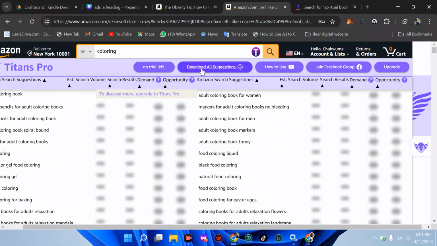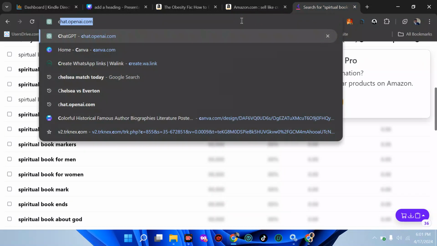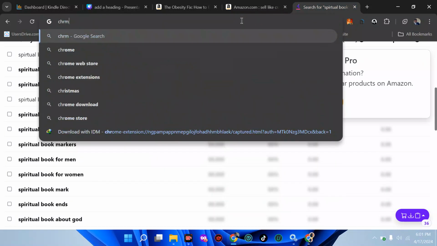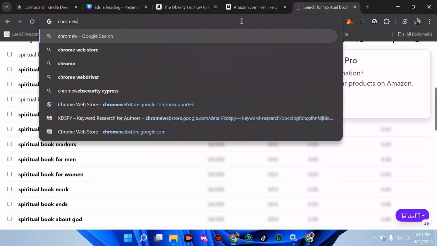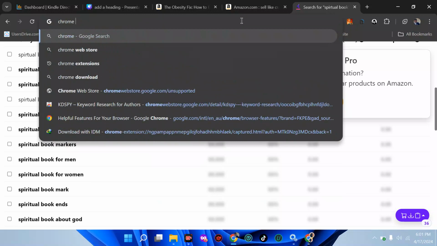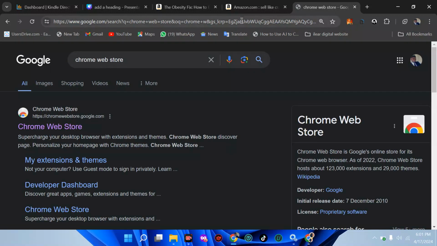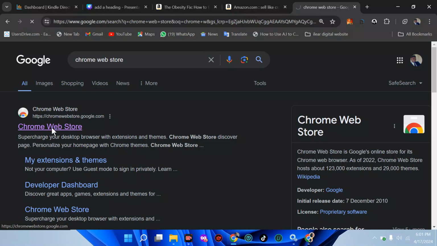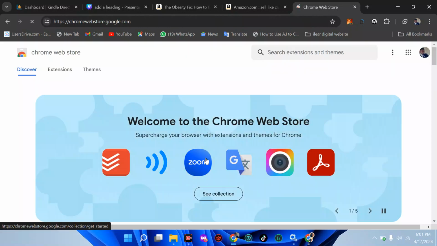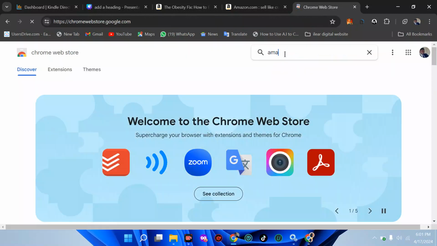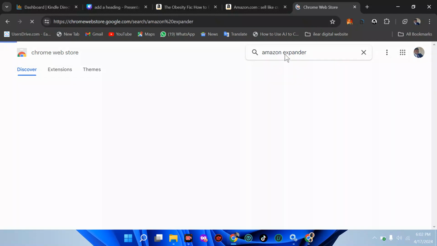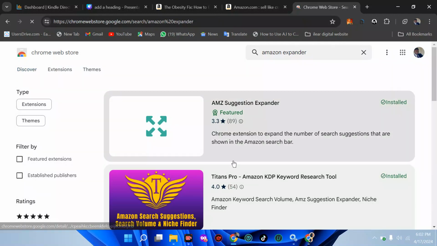And how do you get this extension to work for you? Go to the Chrome Web Store. If you are using your smartphone, you have to download the Kiwi browser. So we're going to say Chrome Web Store, and it will take you directly there. Then hit the search and write Amazon Expander. Let's see what comes up. You can see it is called Amazon Suggestion Expander.